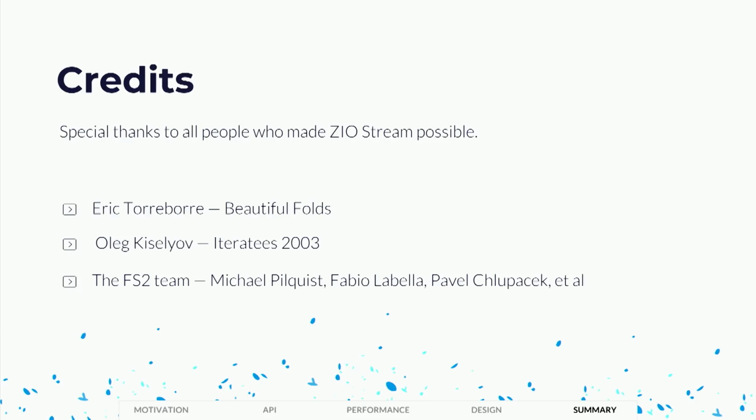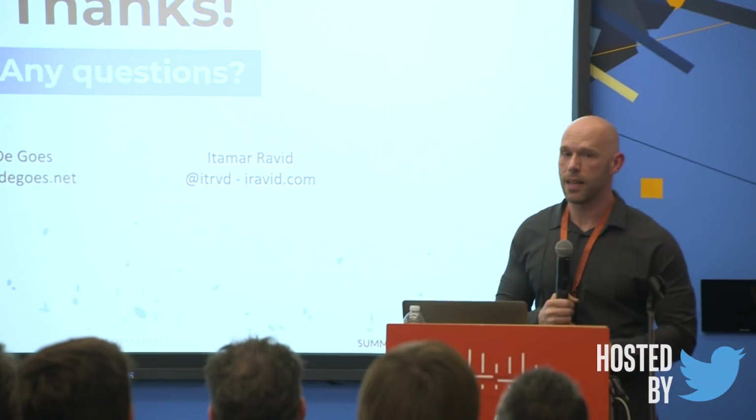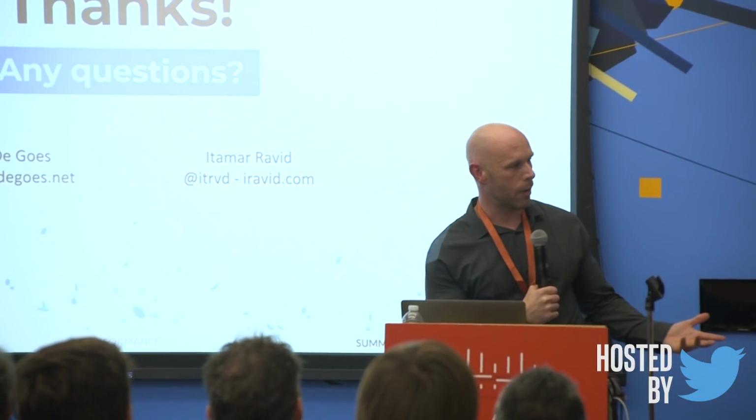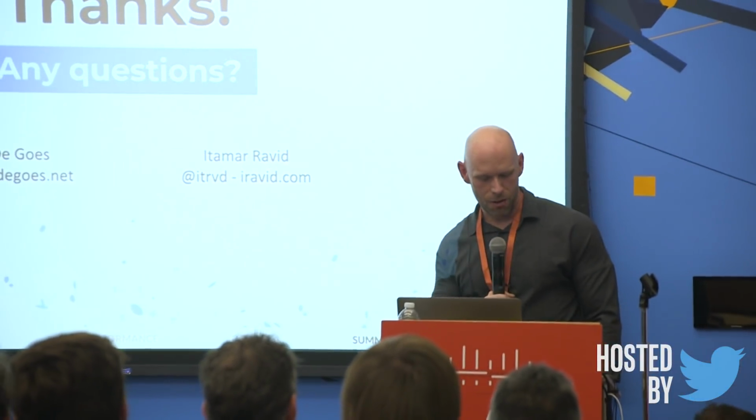Itamar and I spent quite a lot of time trying to beat FS2 in the performance benchmarks because it is well optimized. It's a good piece of software. So I want to thank them for doing that excellent work and just raising the bar on what's possible to do in the realm of pure functional programming in Scala. So that's it. We're going to do the live pull request here in a second. So any questions in our remaining 30 seconds or so?